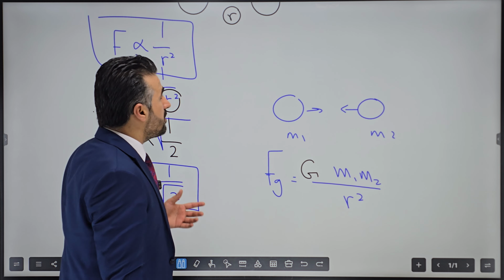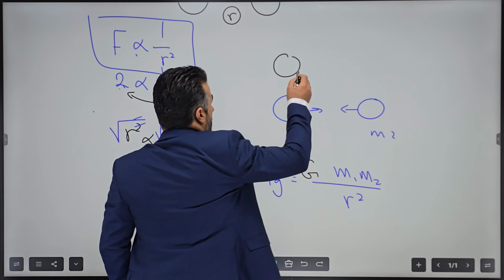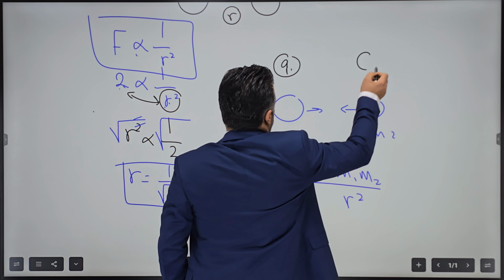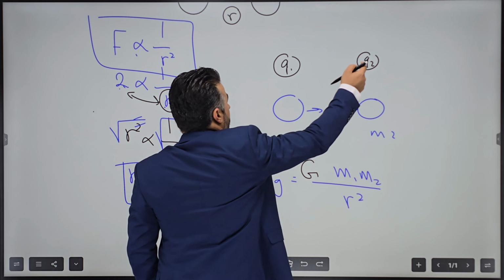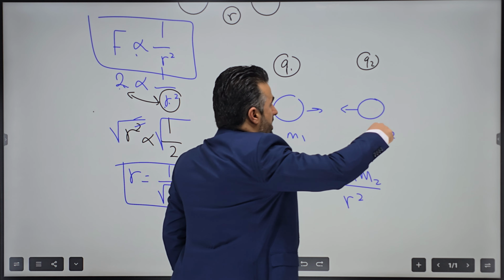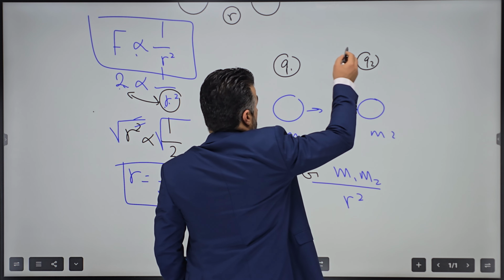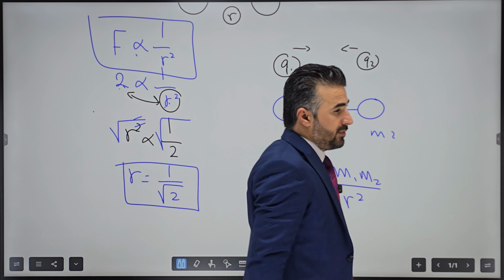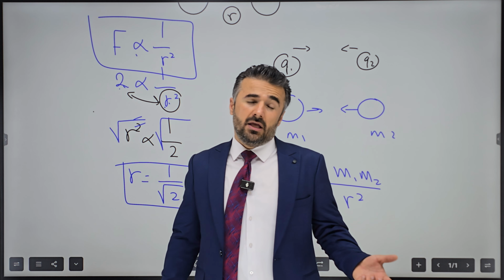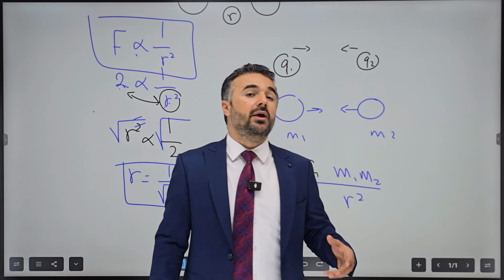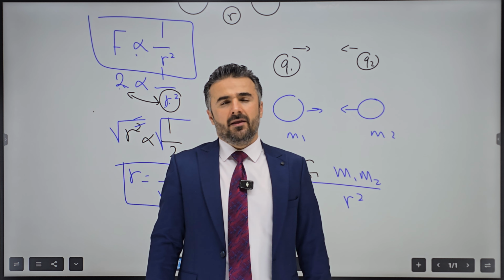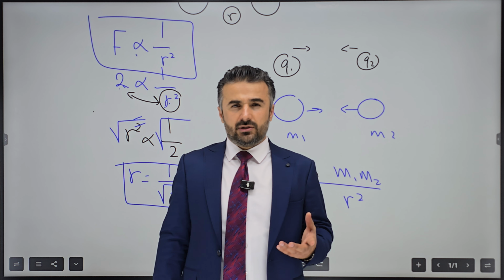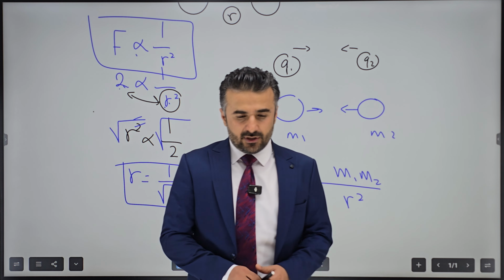Because when we talk about charges, if we have two charges, let's say Q1 and Q2, these two charges obviously have a certain mass. So there is gravitational force between the two and electrical force between the two as well. But which one of them will be stronger? Obviously, gravitational force is way weaker compared to electrical force. How do we know this?